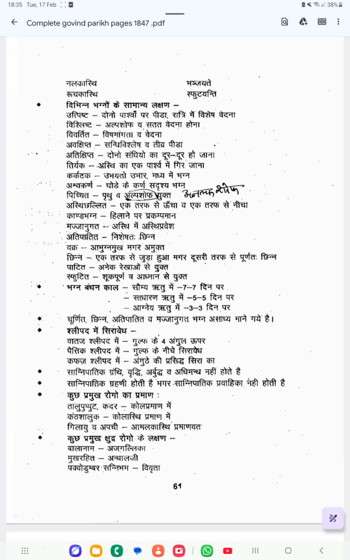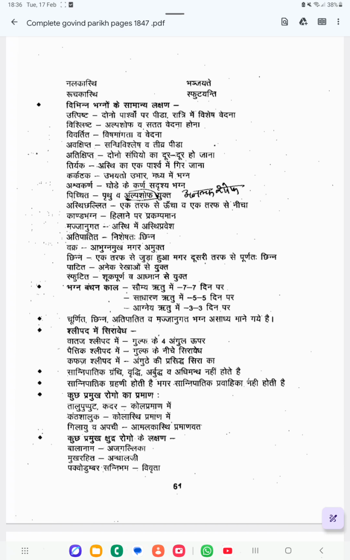The first 6 are the classification of Sandhi Mukta: Utpishta, Vishlishta, Vivartita, Avakshipta, Adikshipta, Tiryak. So 6 types of Sandhi Mukta are there.